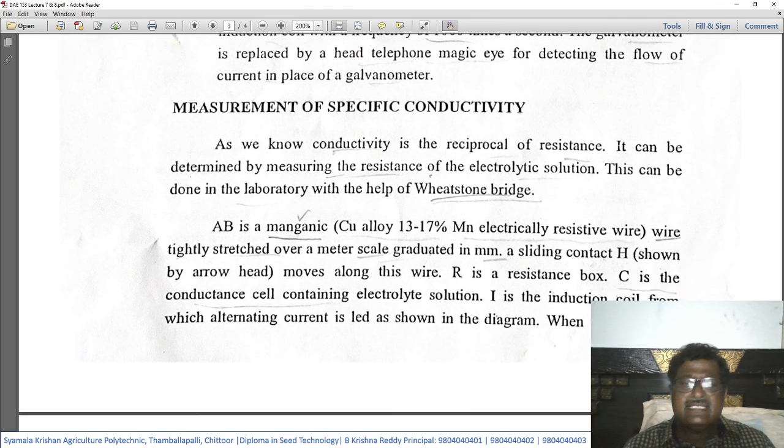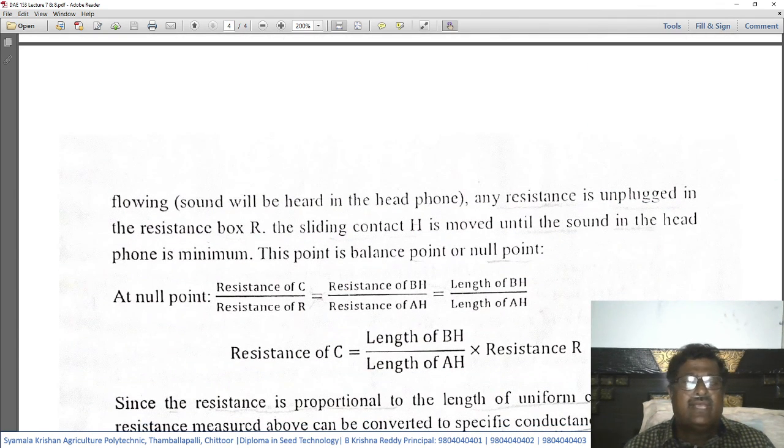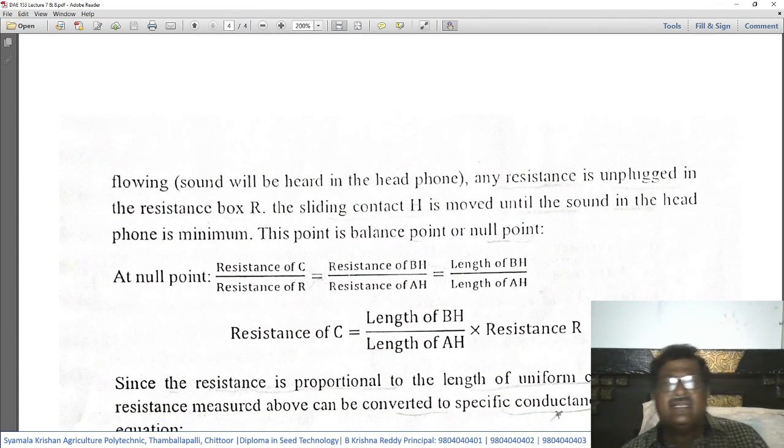When the current is flowing, sound will be heard in the headphone. Instead of a galvanometer, we are advised to use headphones. When the electricity is passing, the sound will emanate and we can hear it clearly. Any resistance is unplugged in the resistance box R. The sliding contact H is moved until the sound in the headphone is minimum.